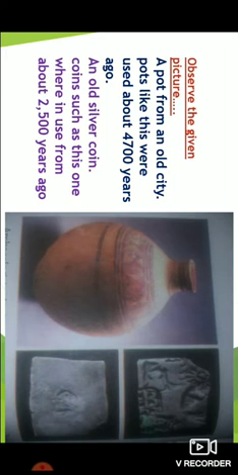See, and also you can observe the coins. Old silver coins such as this were used about 2500 years ago. Today in the modern world, nobody will make such kind of coins, but these kind of coins were used about 2500 years ago, and the study of these kind of objects is done by an archaeologist to find the history or to find the past events.